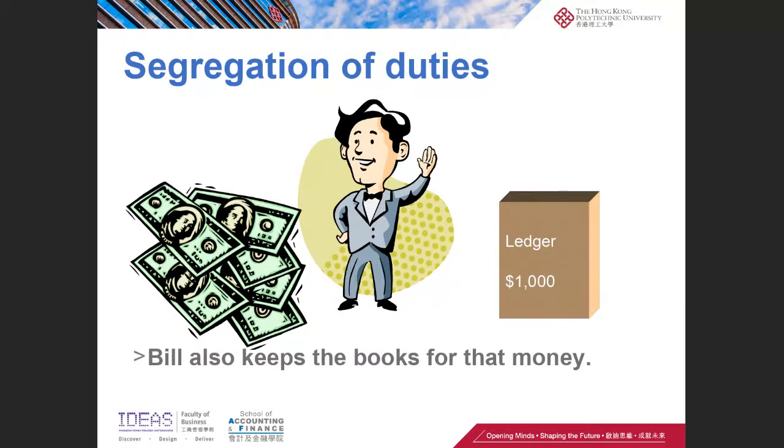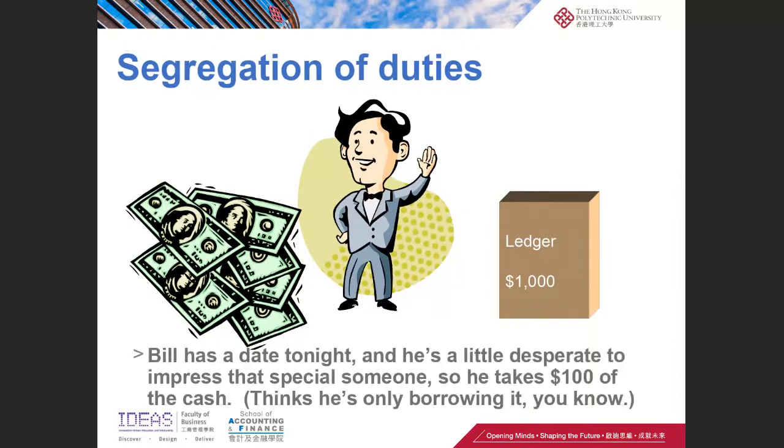So let's see what will happen if we do not have segregation of duties. Bill has a date tonight. He's a bit desperate to impress the special someone, so he takes 100 of the cash, and he thinks that he only borrows it.